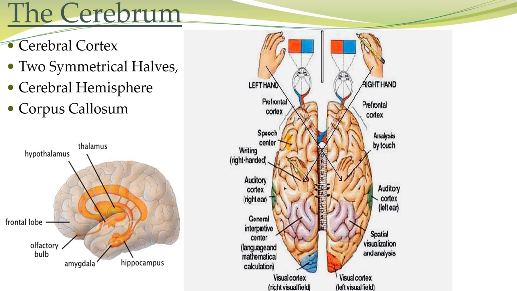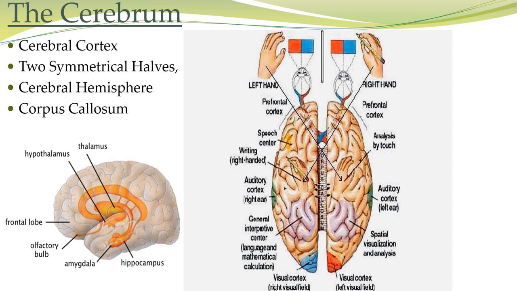The cerebrum is divided into two symmetrical halves called the cerebral hemispheres. Although the two hemispheres appear identical, functionally one hemisphere usually dominates the other. For example, the left hemisphere usually controls language and behavior. The right hemisphere is usually specialized to deal with images, spatial relationships, and pattern recognition. Now, these two hemispheres are connected by a white bundle of myelinated fibers called the corpus callosum that carries messages back and forth between the hemispheres.